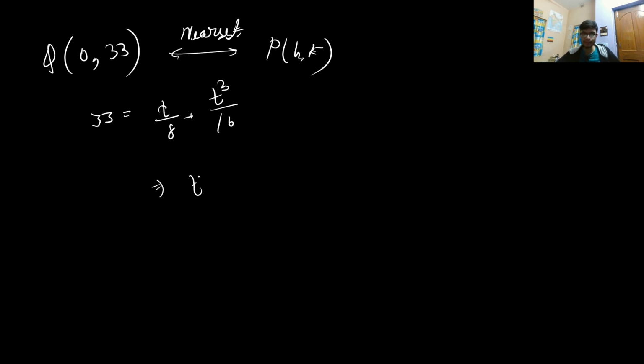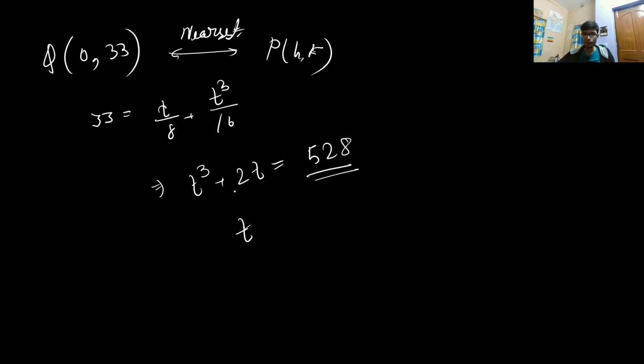So from here I'll get the relation t³ + 2t = 528, which is 16 into 33. I did it as 16 into 32 and added 16. So it is 528. From here you get a cubic equation, t³ + 2t = 528.